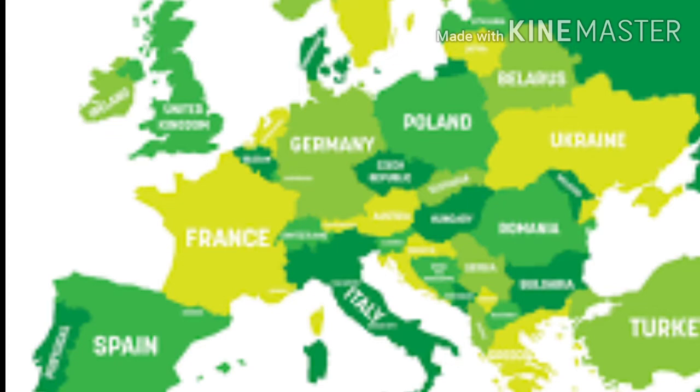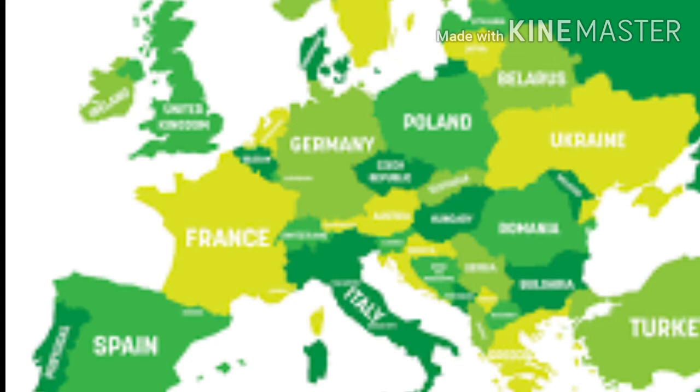Next, another big sea that we can call the middle of the world. That is the Mediterranean Sea. This Mediterranean Sea divides Europe and Africa, the northern side of Africa. So many seas and famous mountains are there in the Europe continent. The climate is cool, because this Europe continent is very far from the equator. And next, the famous mountains, plains, rivers, peninsulas, islands, bays and gulfs, all these are there in the Europe continent.